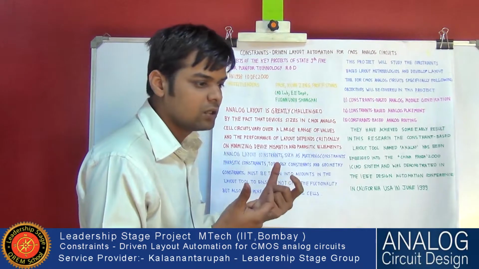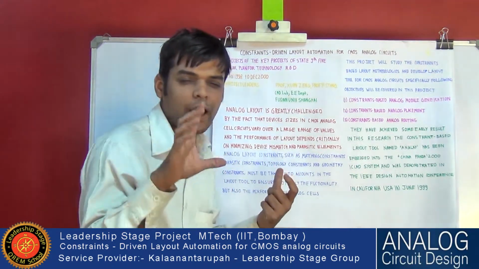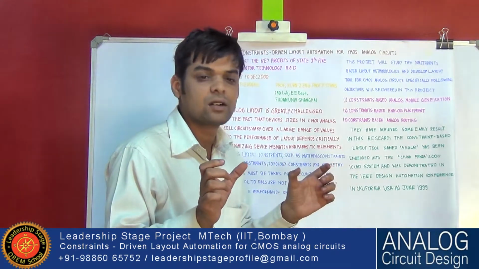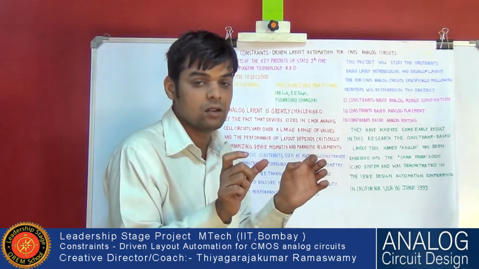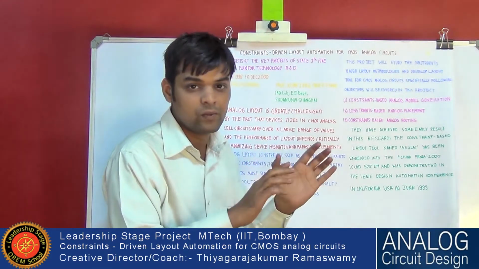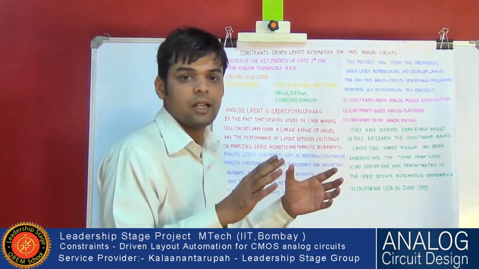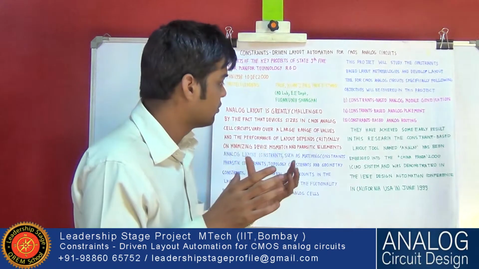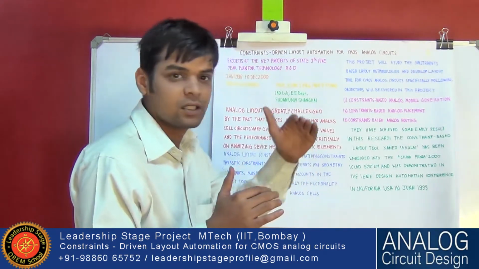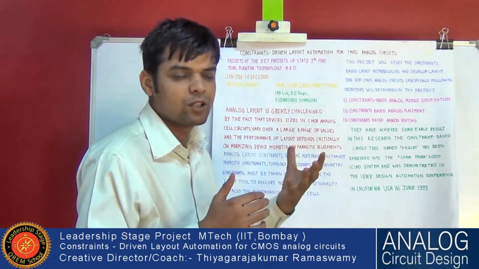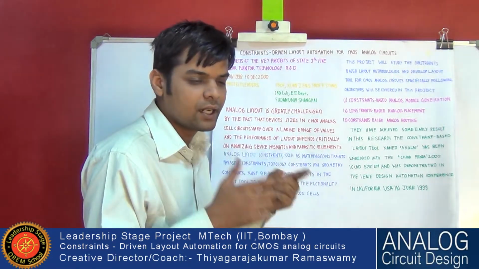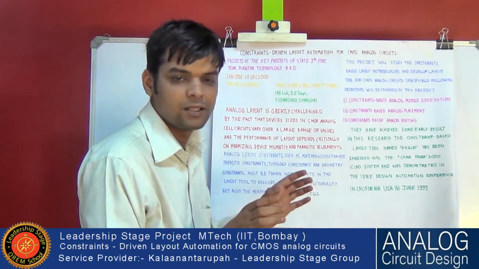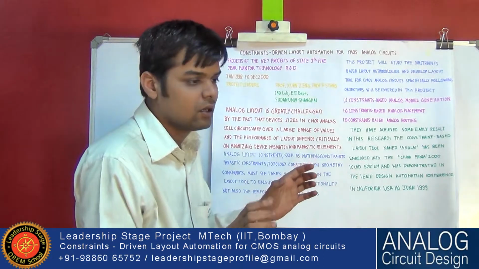Suppose the CMRR depends on the gm. For any op-amp, the CMRR depends on the gm of the input transistors. Both gm values should be matched. If something gets mismatched between them, then the CMRR is reduced. CMRR, the common mode rejection ratio, lets the op-amp or OTA reject common signals. So if there is mismatch in the layout, it will affect the circuit design.